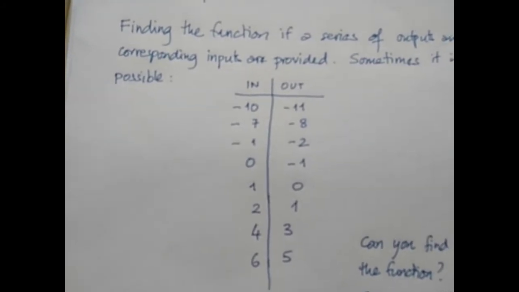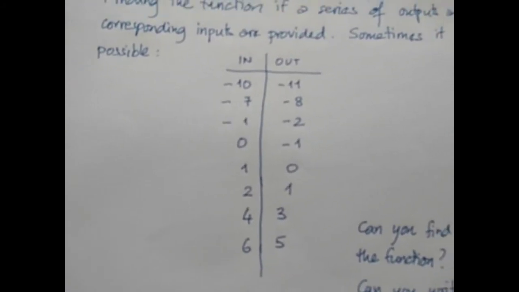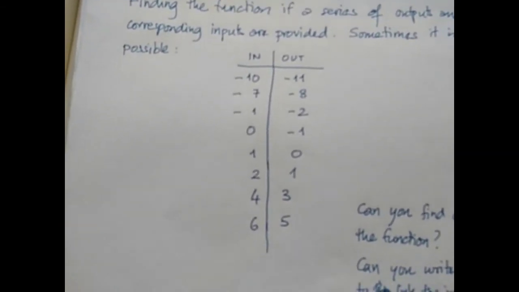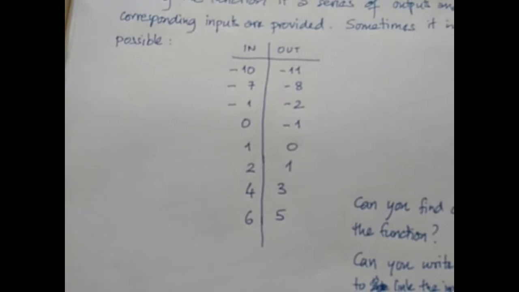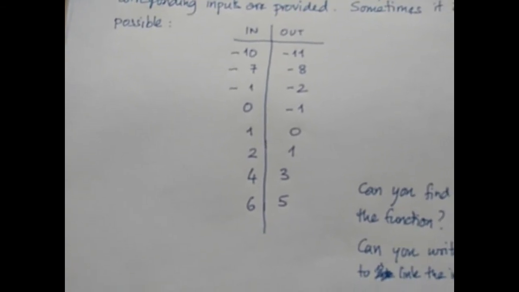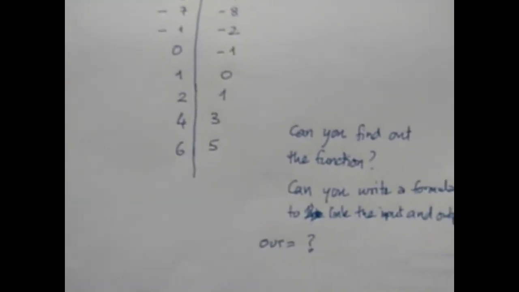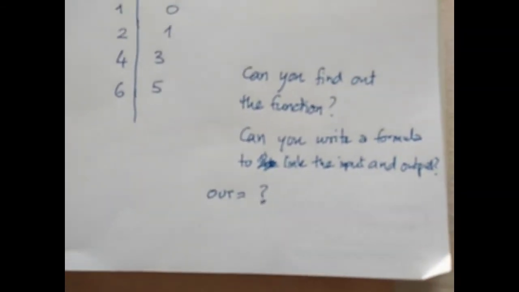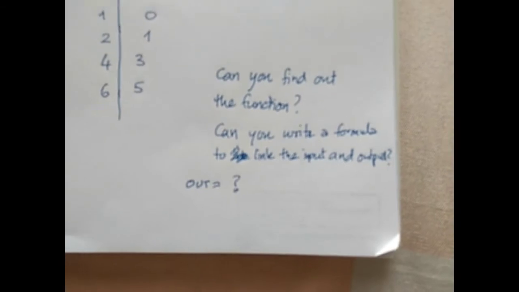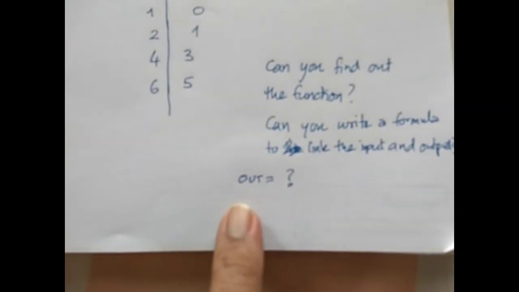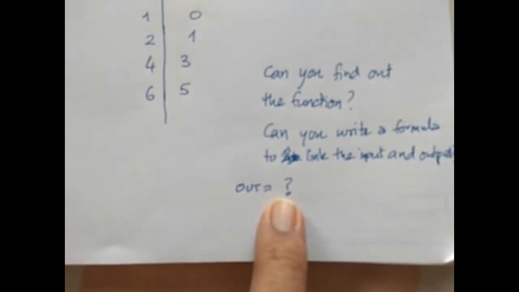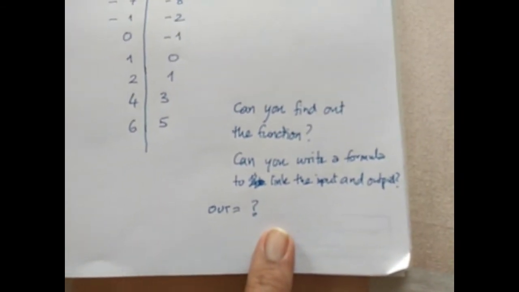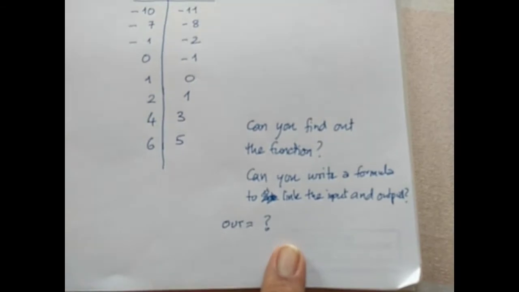Minus 7 will give you minus 8, minus 1 will give you minus 2, 0 will give you minus 1, 1 will give you 0, 2 will give you 1, 4 will give you 3, 6 will give you 5. Can you find out the function? Can you write a formula to link the input and output? Here, what is output equal to? So that is problem number C, and you send it to me via WhatsApp.